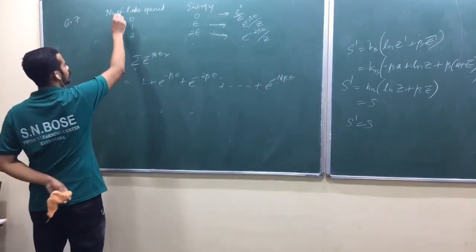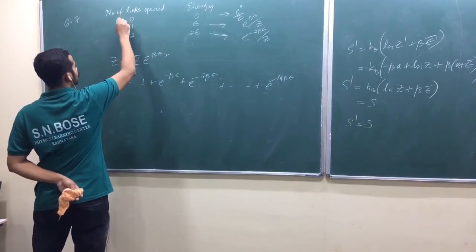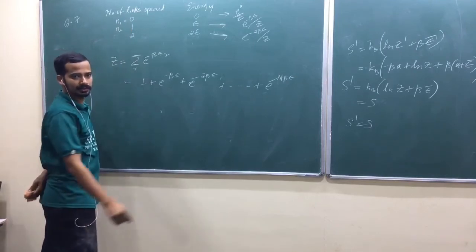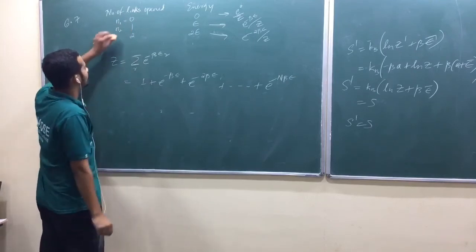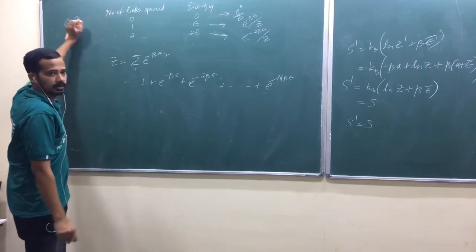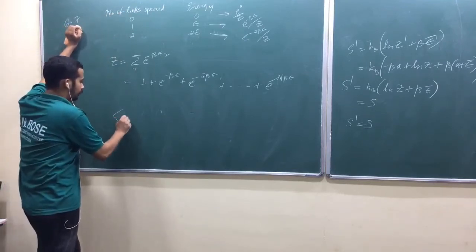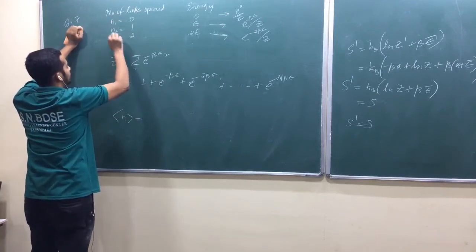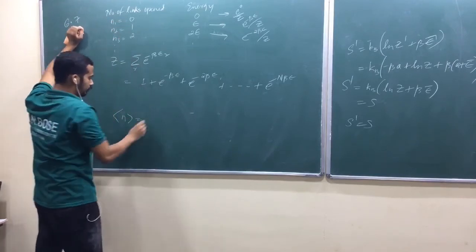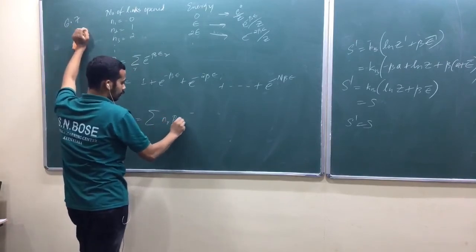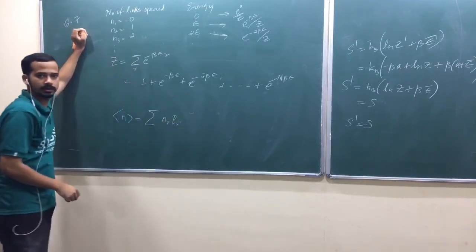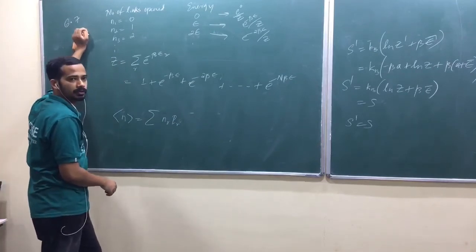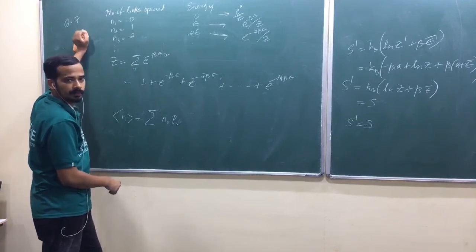So n is n1, n2, or like that. n equal to 0, 1, 2, like that, isn't it? Now how do you find the average number? Let me write n1, n2, n3, like that. Okay. So what is this one? n_r into P_r. Am I right? Now I think that would be an arithmetico-geometric series. Am I right?